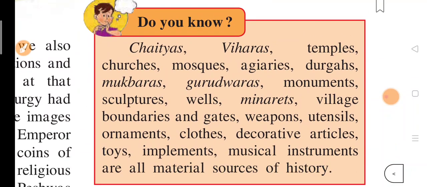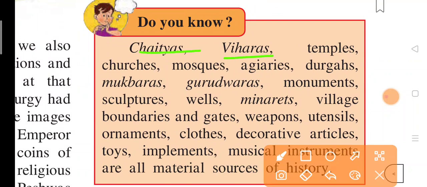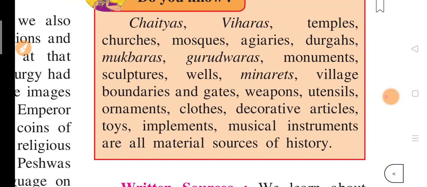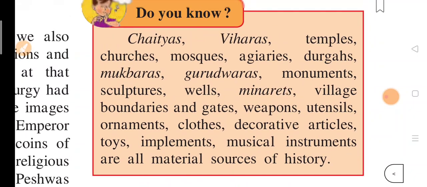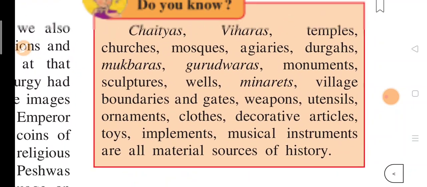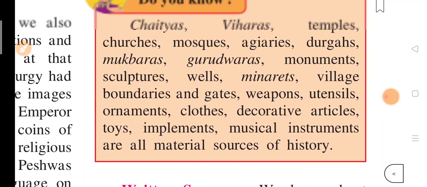Do you know chaityas, viharas, temples, churches, mosques, agyaras, durgas, mukbaras, gurudwaras, monuments, sculptures, wells, minarets, village boundaries and gates, weapons, utensils, ornaments, clothes, decorative articles, toys, implements and musical instruments are all material sources of history. You should remember these also. They can ask a 2 mark question: name or give examples of the material sources.